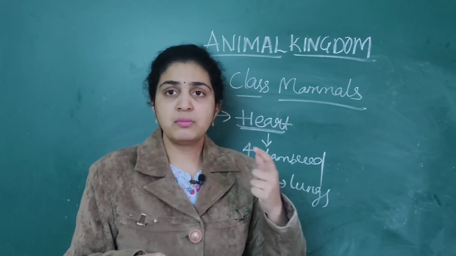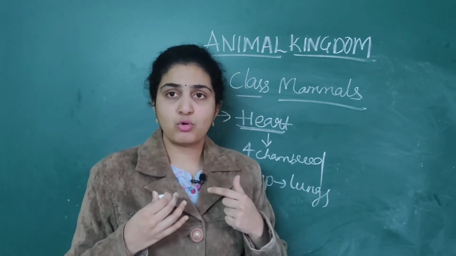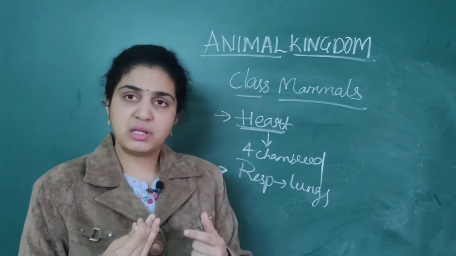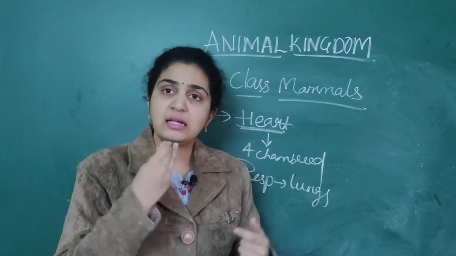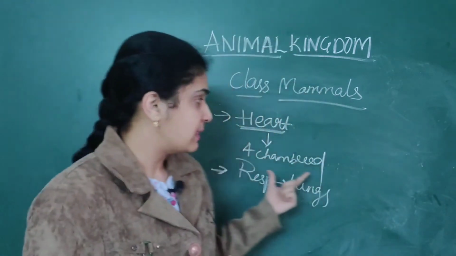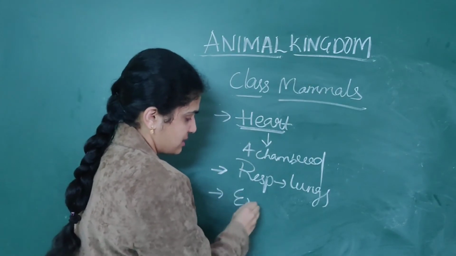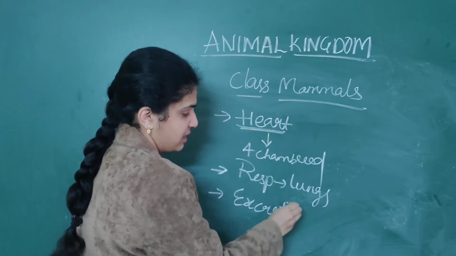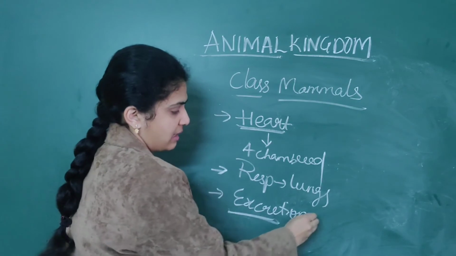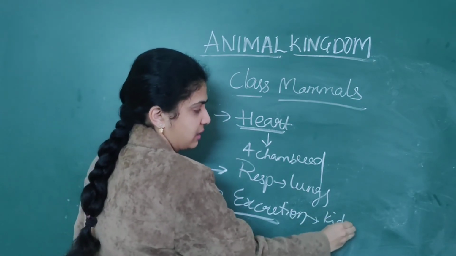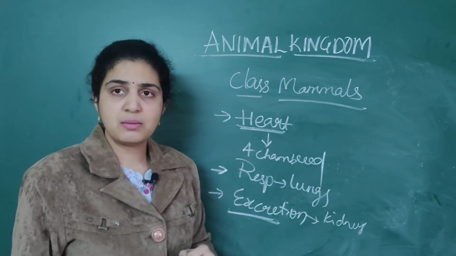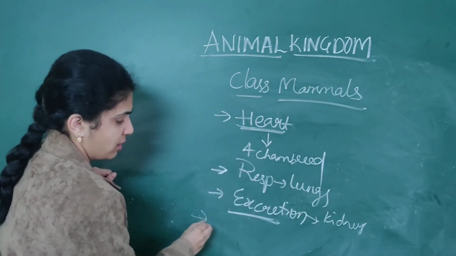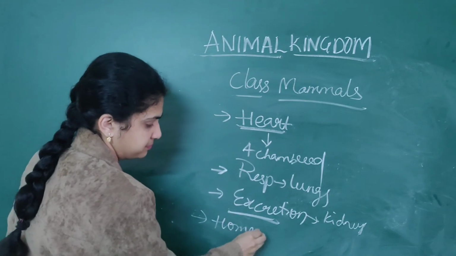Fishes will have two-chambered, we humans will have four-chambered, amphibians and reptiles will have three-chambered heart. I already told you. And kidneys are useful for excretion as well as osmoregulation. So excretion also plays a very important role. Excretion usually takes place by kidneys. So we have done with the systems. Next, which organisms do they belong to? They are also called homeotherms.